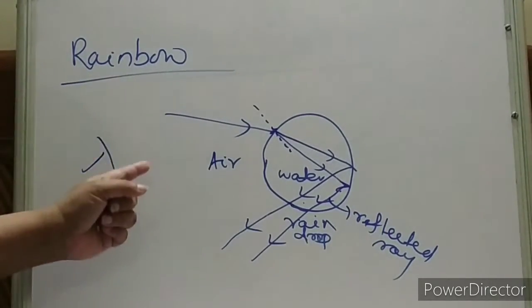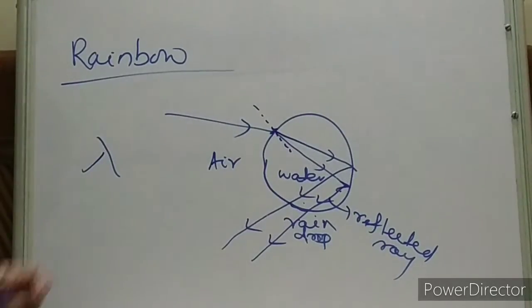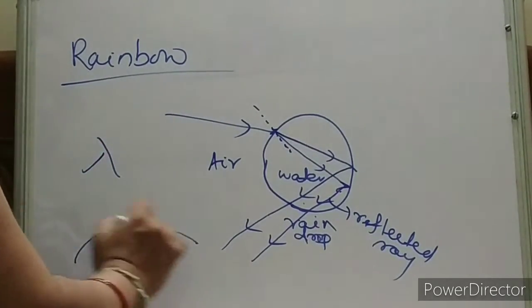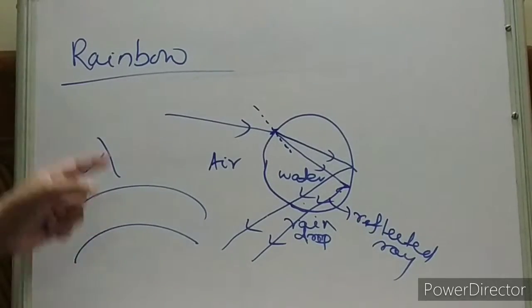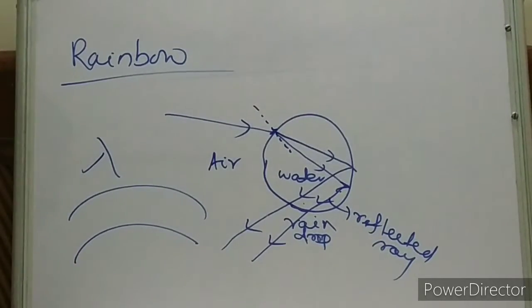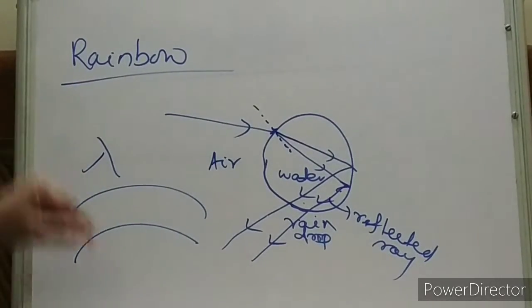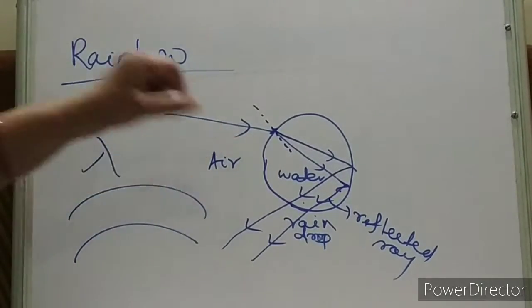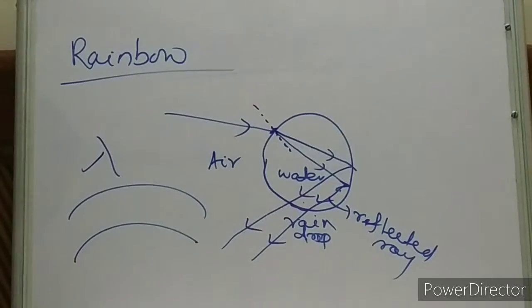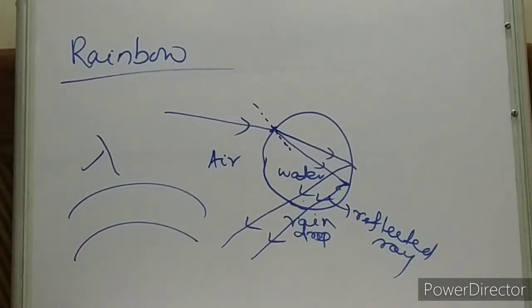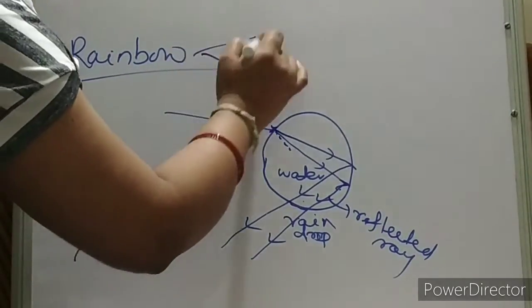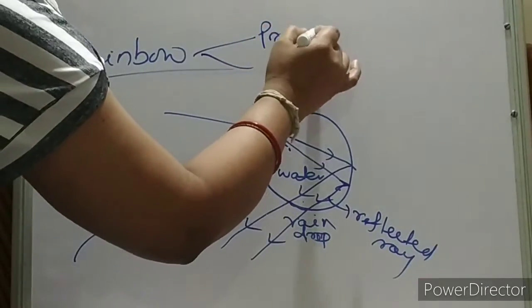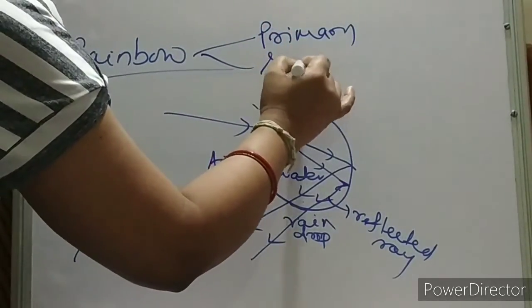So what should we know? Blue is seen on the inside of the arc, because a rainbow is like this. So blue is seen on the inside of the arc of the primary rainbow and red on the outside. And under suitable conditions, a fainter rainbow may be seen alongside this, and this is your secondary rainbow. That means two types of rainbow are there, primary rainbow and secondary rainbow.